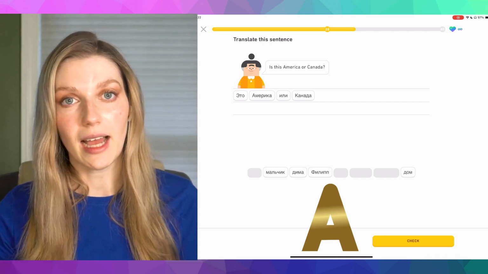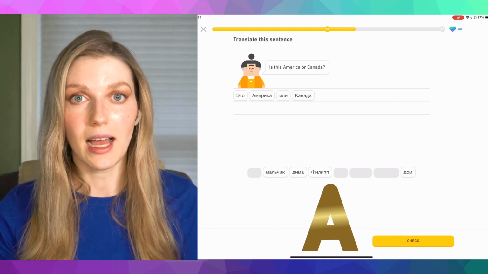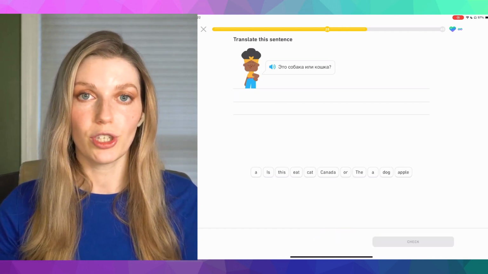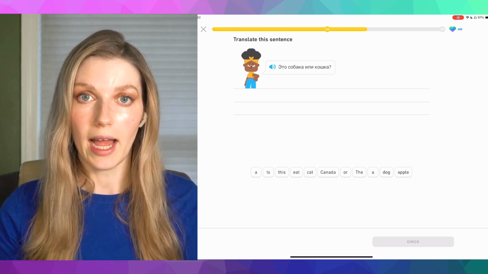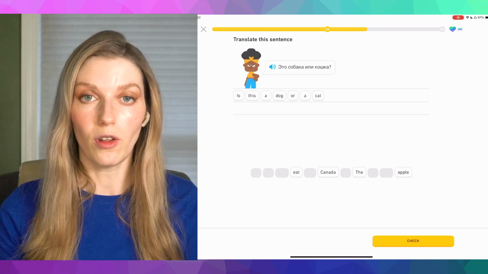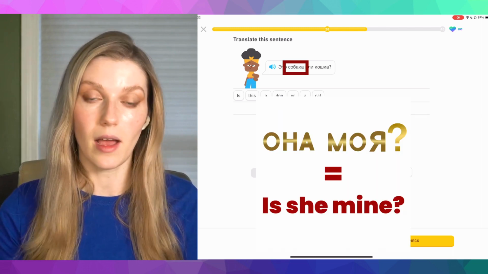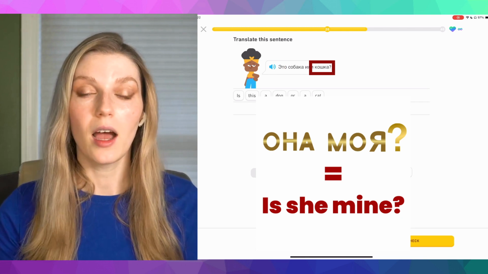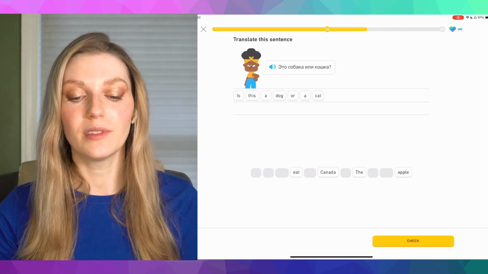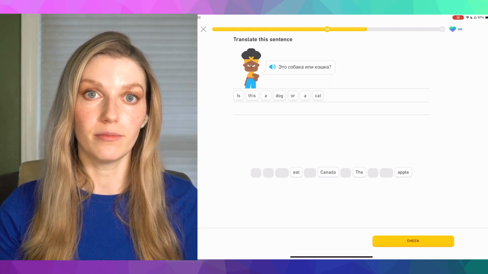Same with Canada. Same vowel, letter A, она моя, Канада, она моя, female gender. Is this a dog or a cat? Both собака and кошка fall under the female gender based on this form: собака, она моя; кошка, она моя. However, it's not that simple. They both have a different form that makes them fall under the male gender.